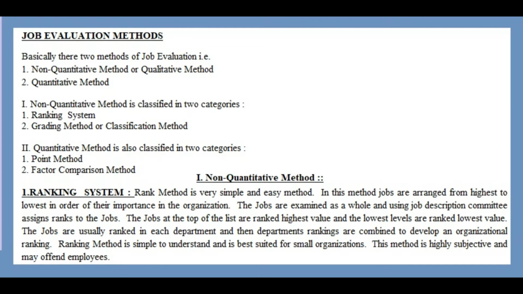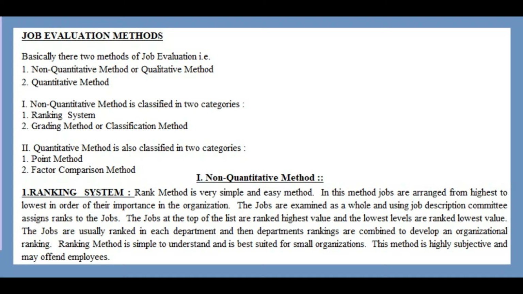Basically in this method we have two categories. One is the non-quantitative method, or we can also call it the qualitative method, because in this we don't have any numbers; numerical values are not assigned in this. And the second one is the quantitative method. In this some numbers are given, so we call it a quantitative method.